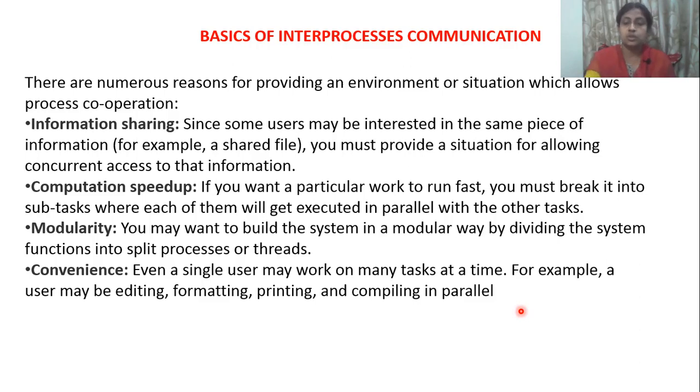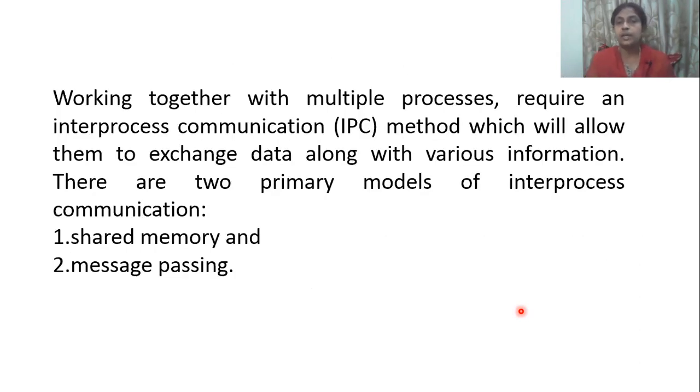Now, how can the operating system manage inter-process communication? These are all benefits of inter-process communication. But when working with multiple jobs, multiple processes, how is communication between 2 processes possible?